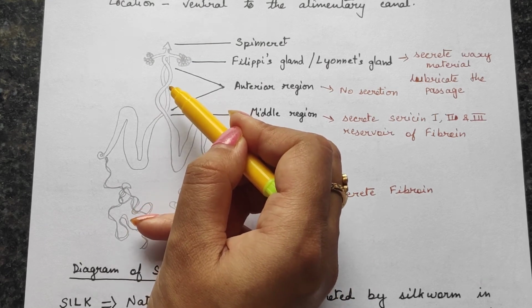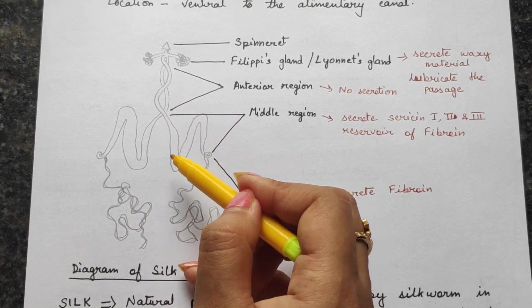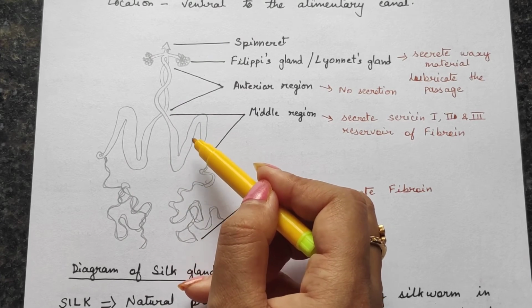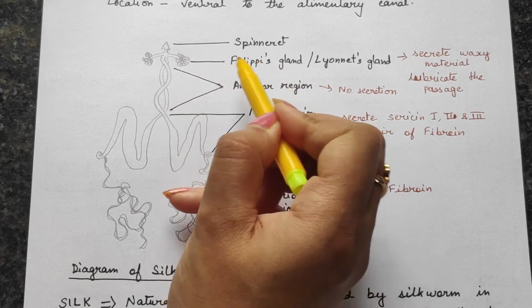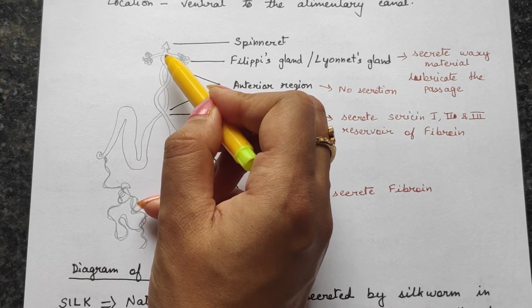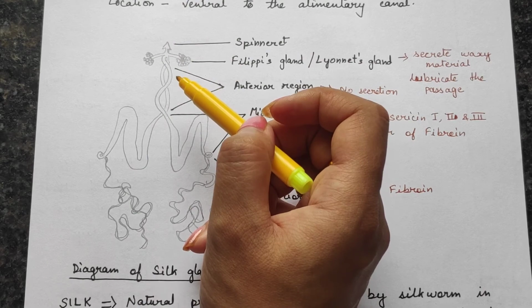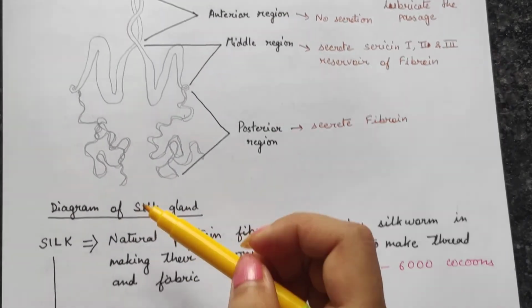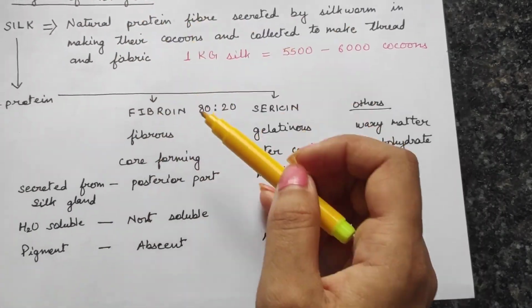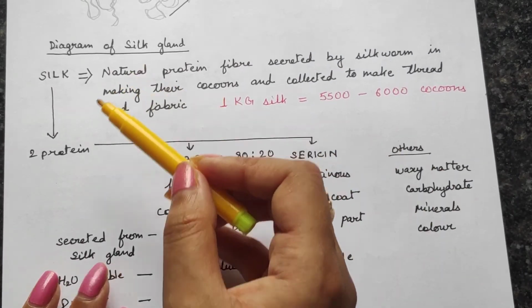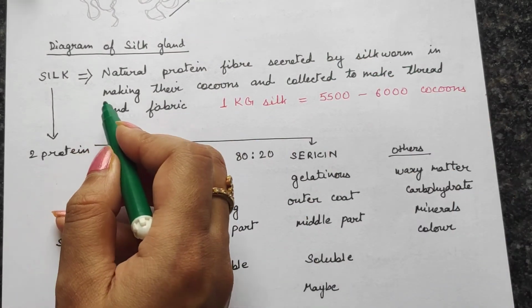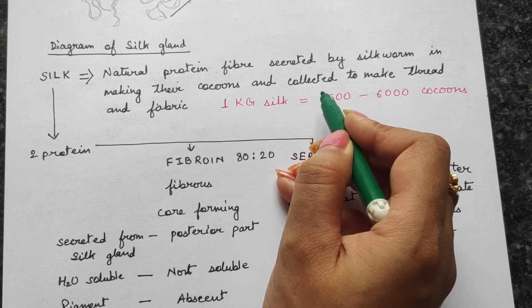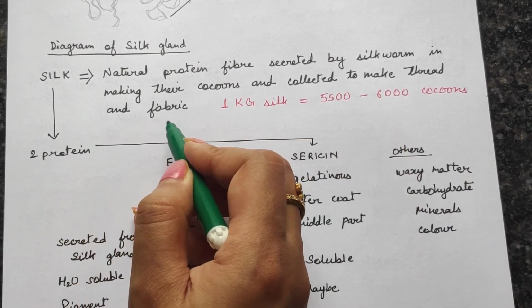The anterior part has got no such function. It will just collect the sericin and fibroin from the middle part and pass it on. Finally, this Philippi gland will lubricate the passage and therefore the silk will come out of this silk gland. Now what is silk? Silk is a natural protein fiber secreted by silkworm in making their cocoon and collected to make thread and fabric.